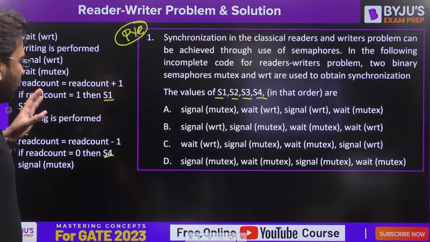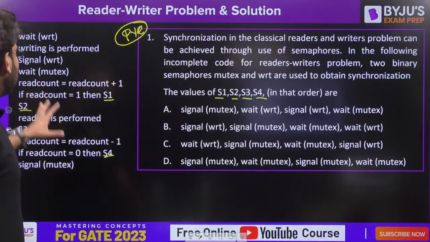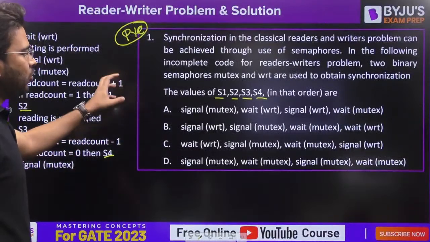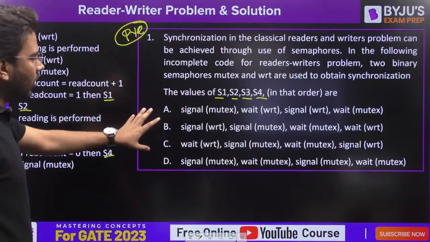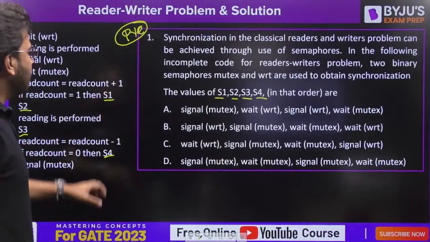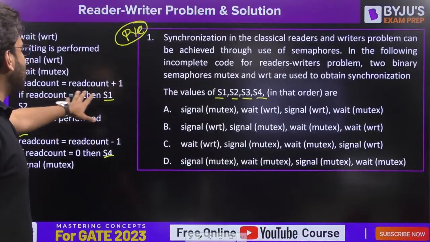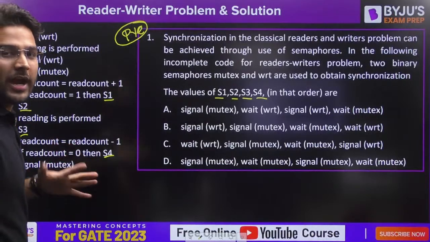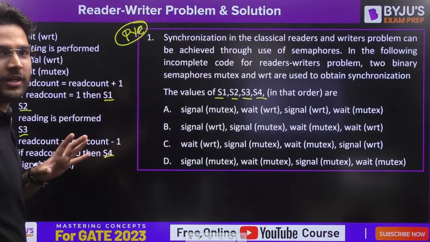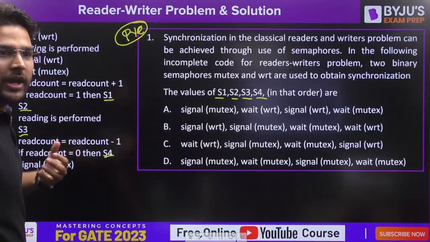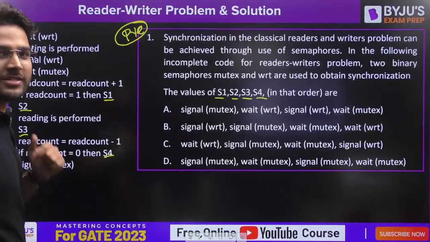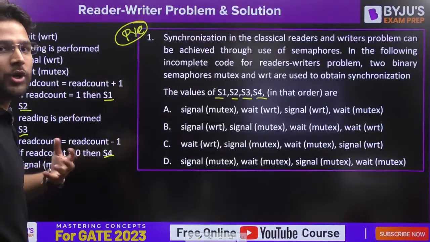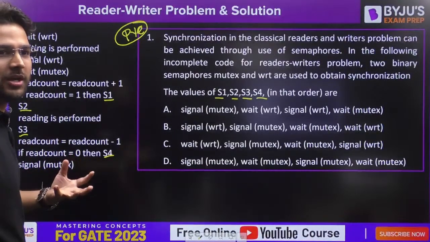So first try to understand the question and then think about what can be the values. Options are given to you. Try to execute all the options. Take option A, think about it. If read count is 1, then what should be the value of S1? If read count is 1, that means already one reader is there. So should we allow any writer to access the critical section? No. Then what to do if we don't want to allow any other writer to access the critical section?